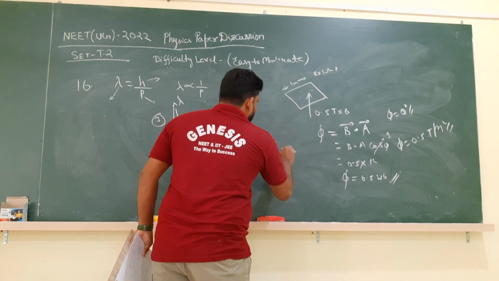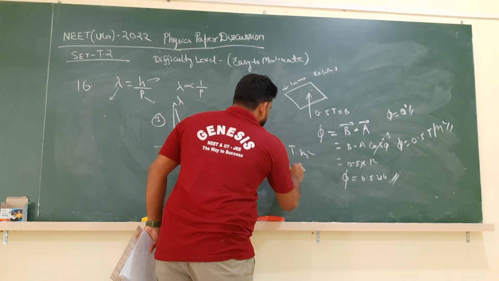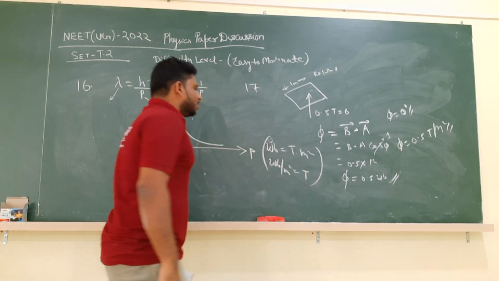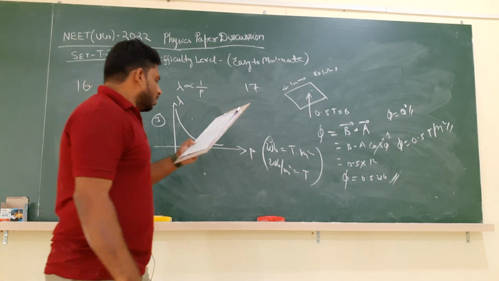Weber is equal to Tesla into meter square, and Weber per meter square is Tesla. It was just a confusion of units. So what is the option? 0.5 Weber means the first option.